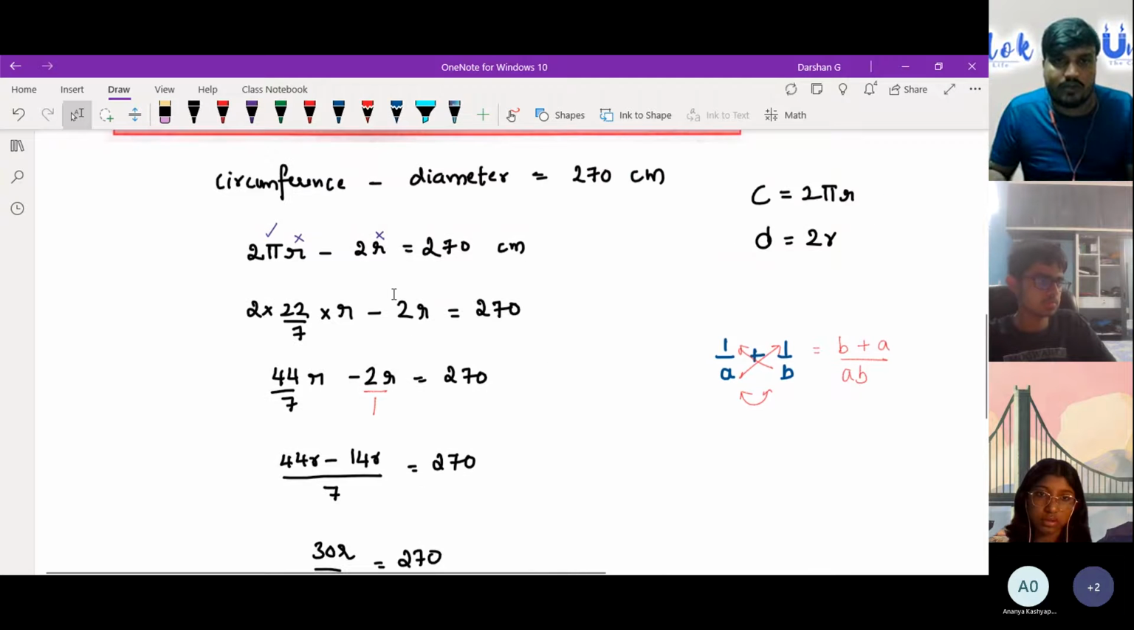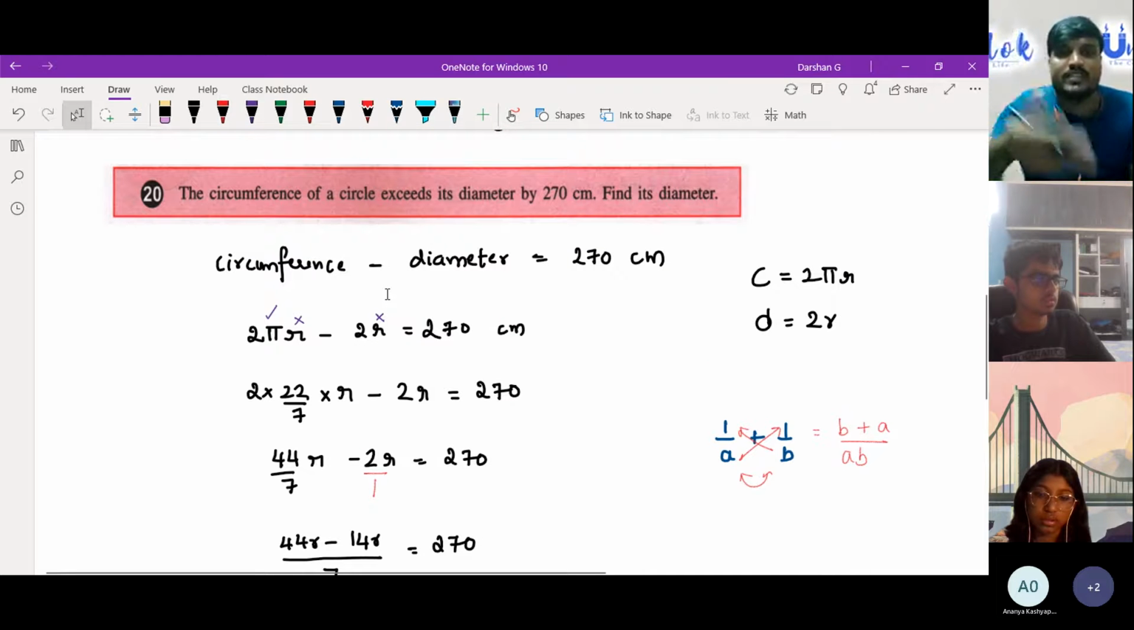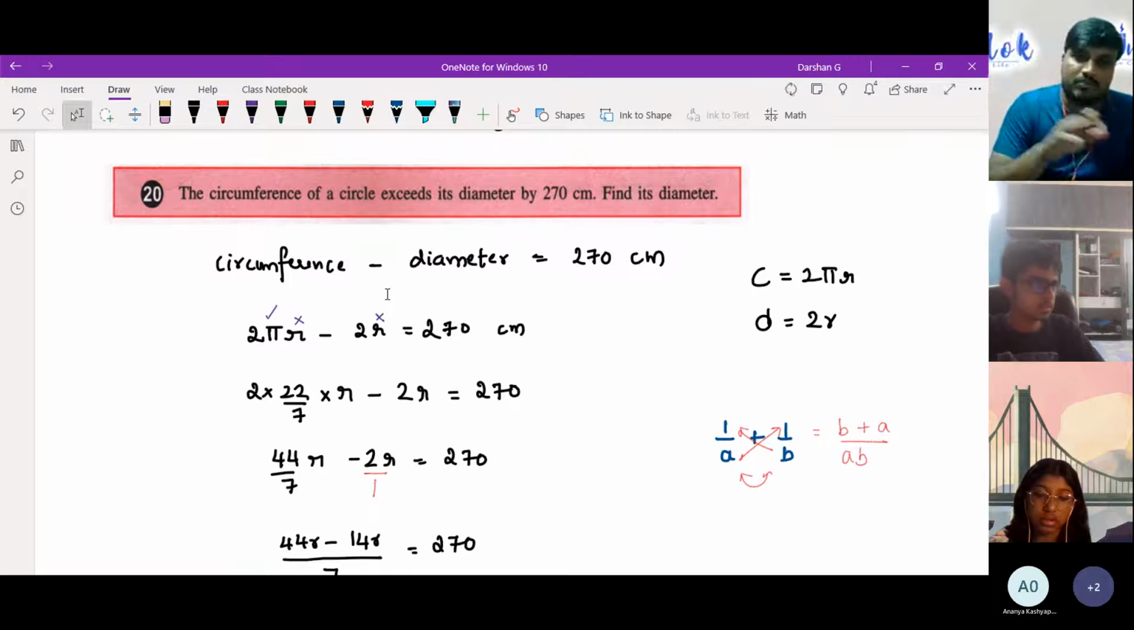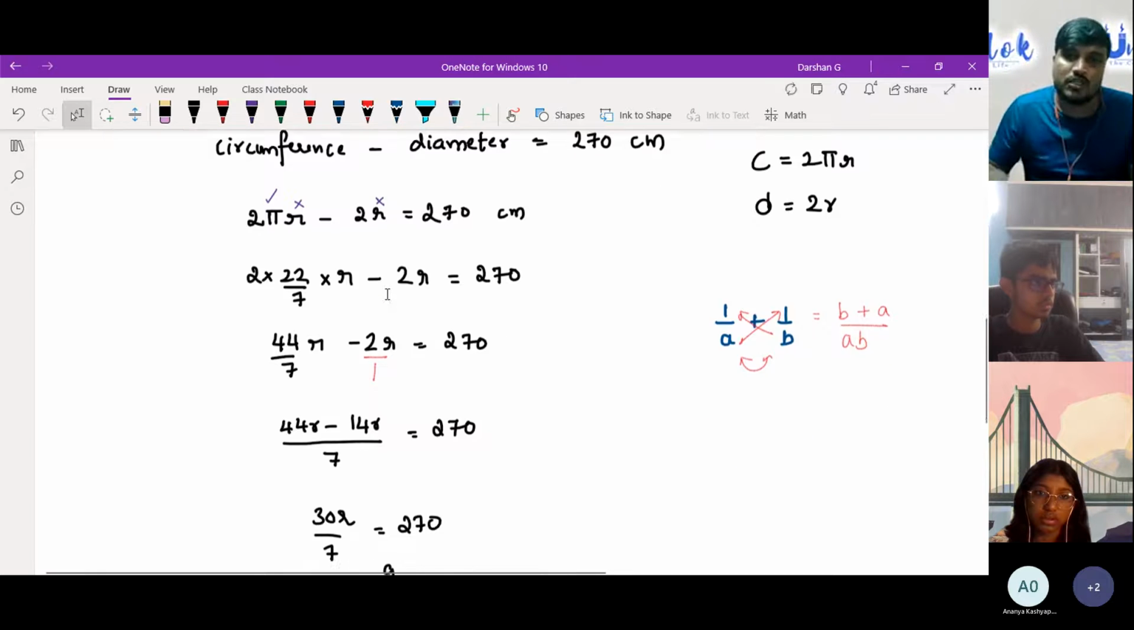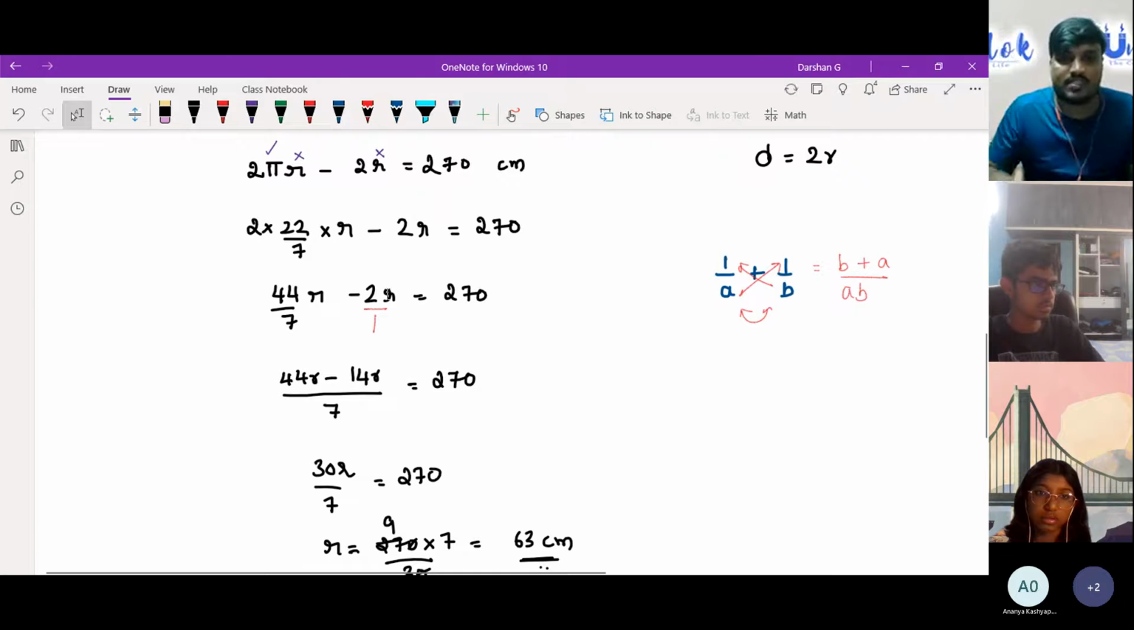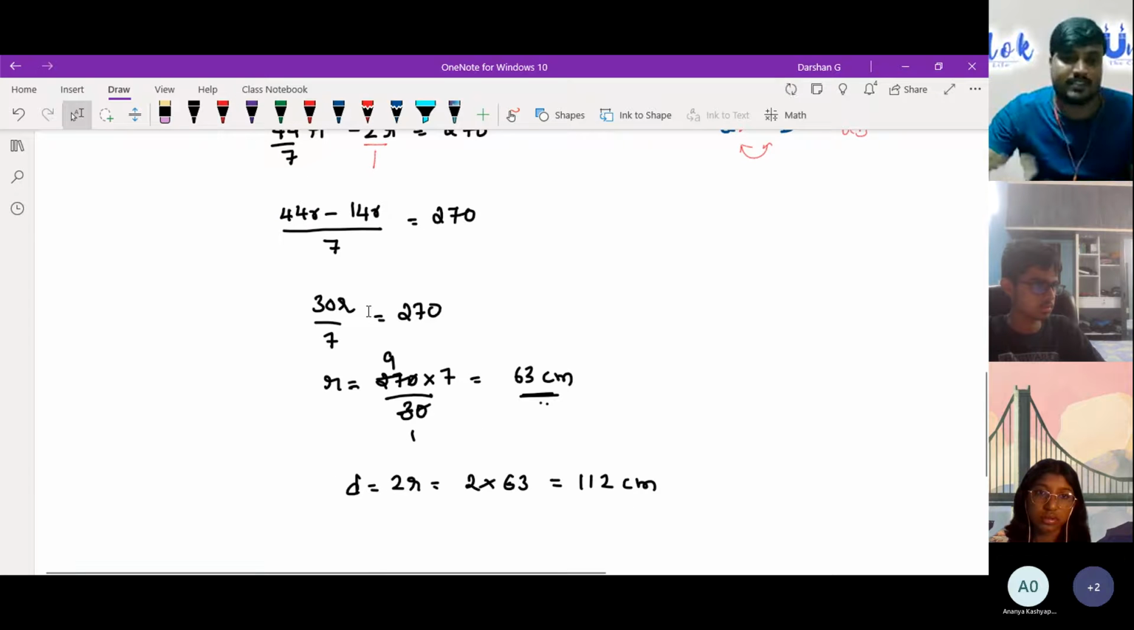So just concentrate on this. What did we do? We took circumference minus diameter, because why is it negative? Because it exceeds. Circumference minus diameter is 270. 2 pi r minus 2r is equal to 270. Just substitute pi. Just carry on with your mathematical equations. Do the LCM. Once you do your LCM, you'll get the simplest form, that is 63.